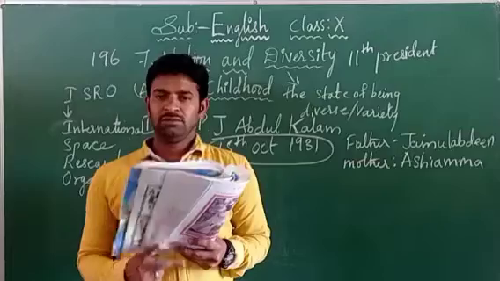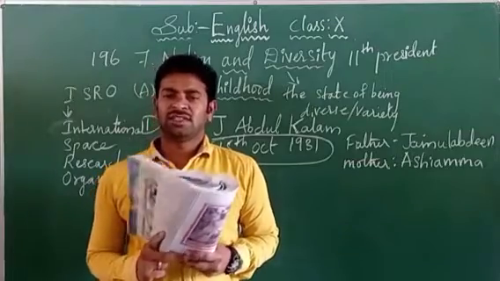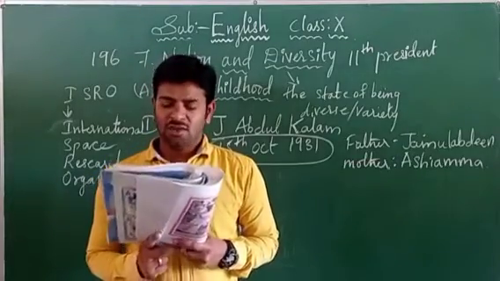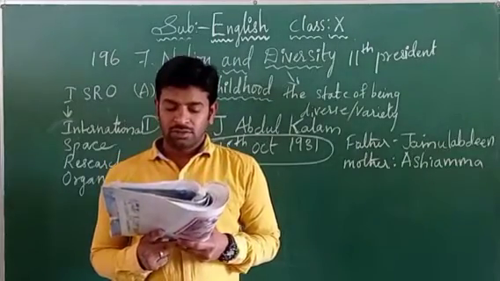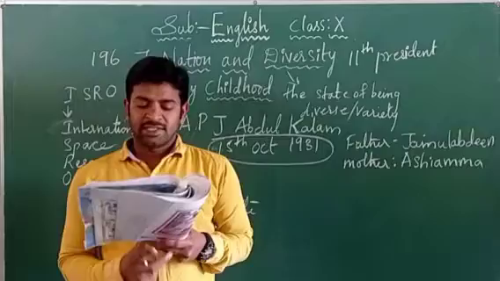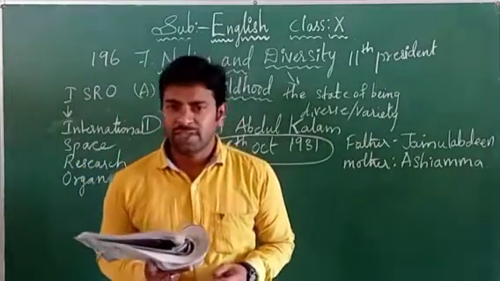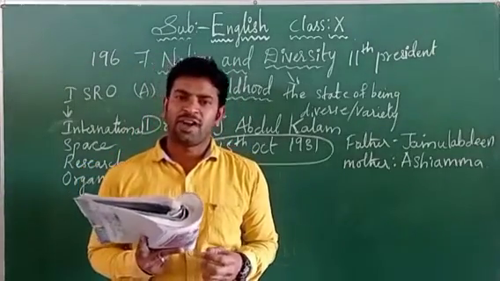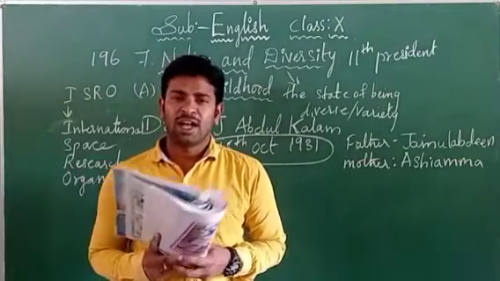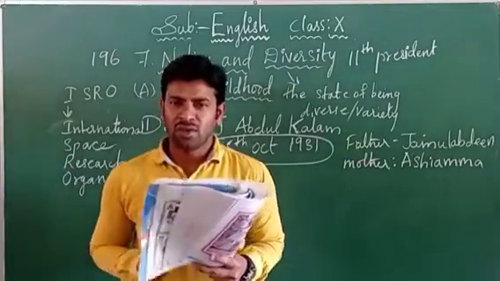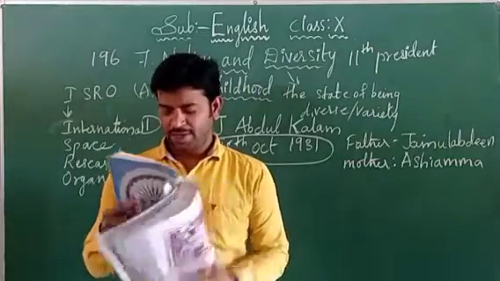Abdul Kalam says that his childhood was very secure. Okay, his father provided him all the facilities which are necessary, and emotionally also. That means he got a lot of love from his parents also.